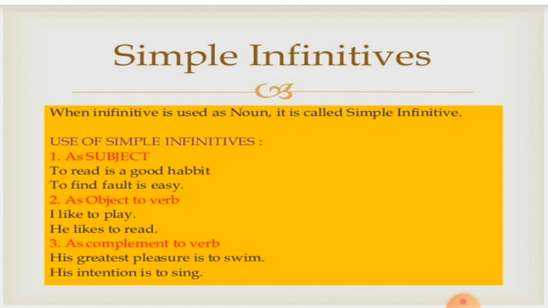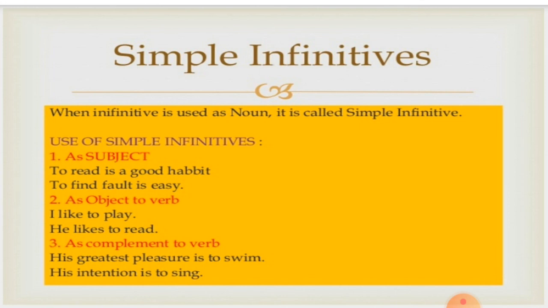When the infinitive is used as a subject of a sentence: To read is a good habit. To find fault is easy. We find here to read, to find. These are acting as the subject in a sentence and therefore these are simple infinitives acting as a noun and of course subject. As object to verb: I like to play.